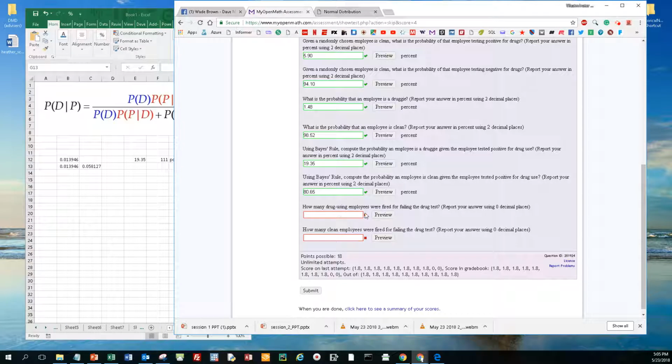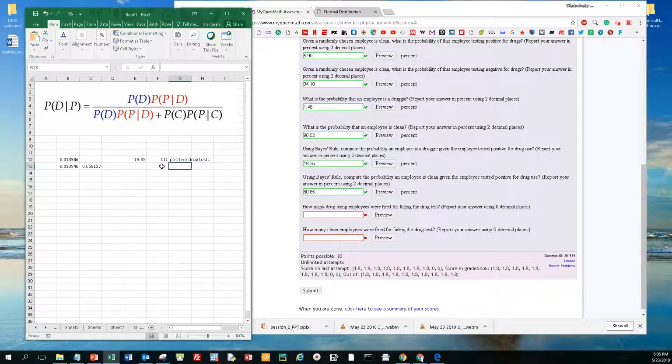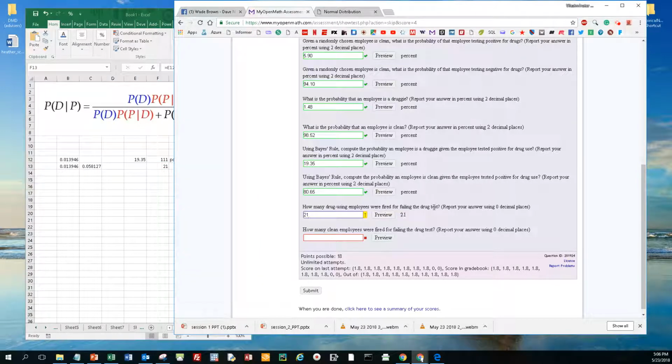How many drug-using employees were fired for failing the drug test? All we do is we take this, we divide by 100, times that. And we get, to zero decimal places, 21 employees. 21 of those 111 who tested positive were actually drug users.